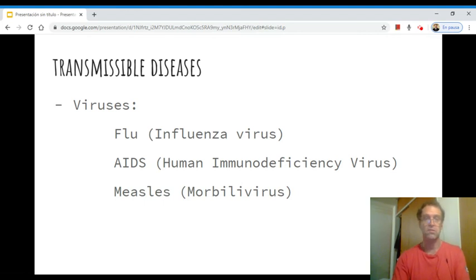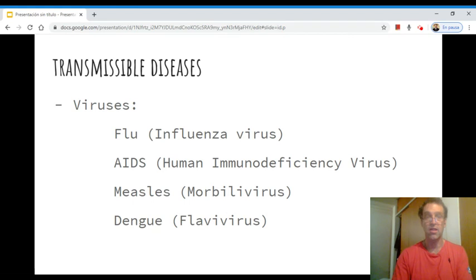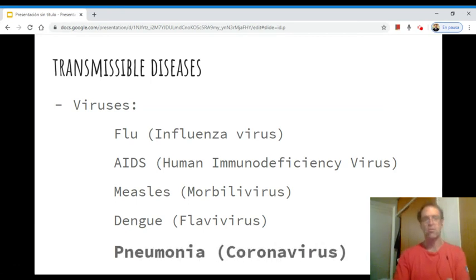Measles, okay, measles has been mentioned a very short time ago. There has been some sort of an epidemic of measles, what in Spanish we call sarampión, and the virus that produces it is morbillivirus. Dengue, we know this one very, very well. It's caused by a group of viruses called flavivirus. And obviously, the pneumonia caused by coronavirus or the COVID 19 that we know very well these days.